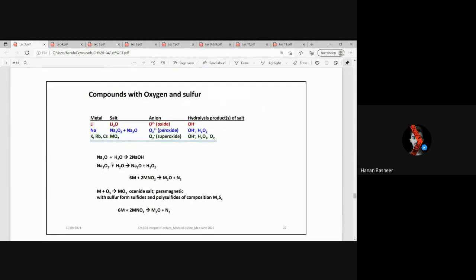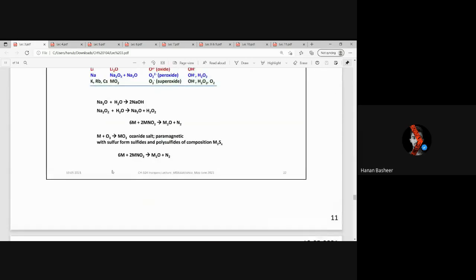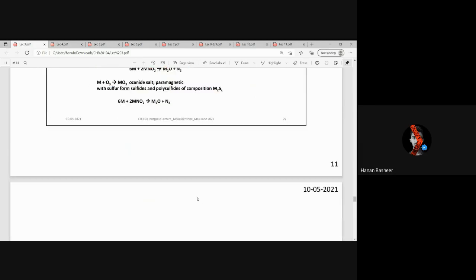Compounds with oxygen and sulfur. So we will get these compounds. Lithium will only form oxide, whereas sodium will form peroxide, and the rest all will form superoxide. The hydrolysis products are OH minus; H2O2 and OH minus; and H2O2 and O2. So it's just increasing. You can observe there's an extra H2O2 here and an extra O2 here. So we are just hydrolyzing and checking. And the last ones are superoxides, which are paramagnetic in nature.